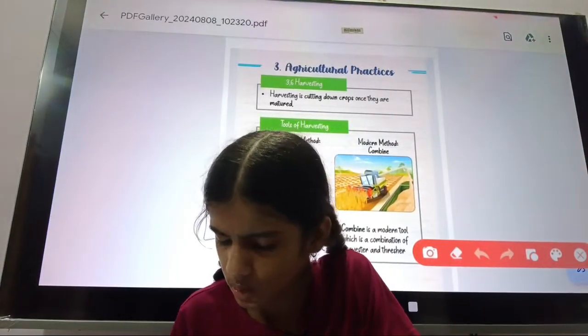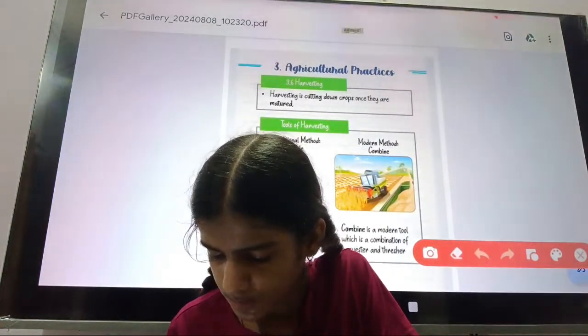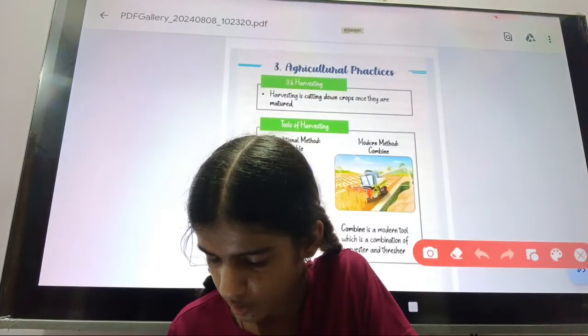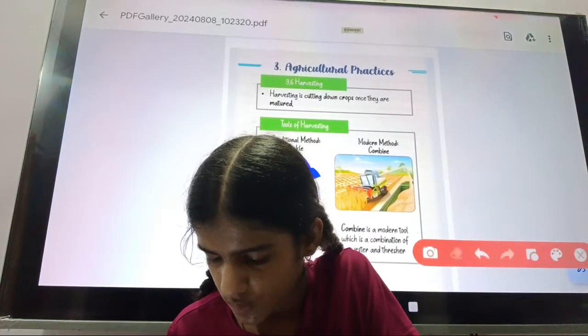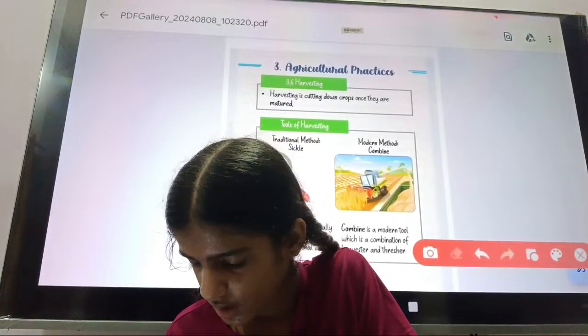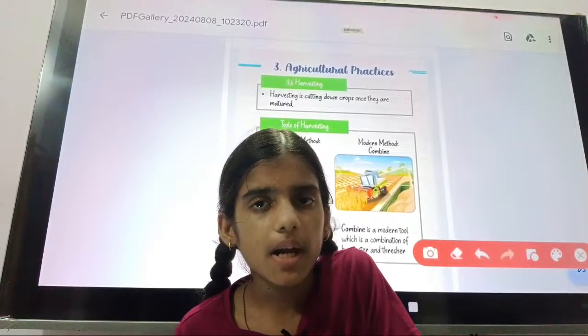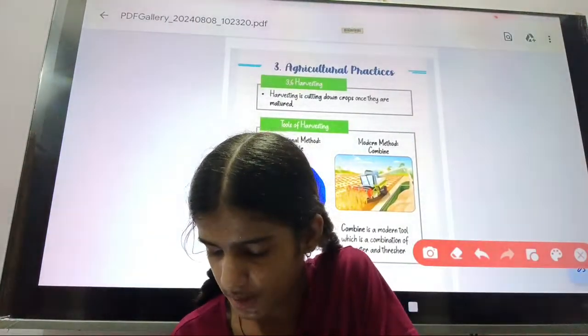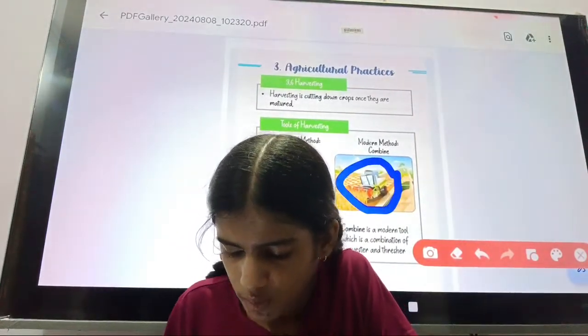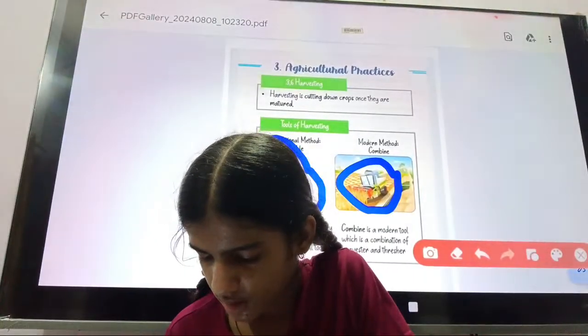In the traditional tool, you will see sickle. Over here, you will see sickle. Okay, these are the structure of sickle. And in the modern method, there is the combine. So in the traditional method, sickle.